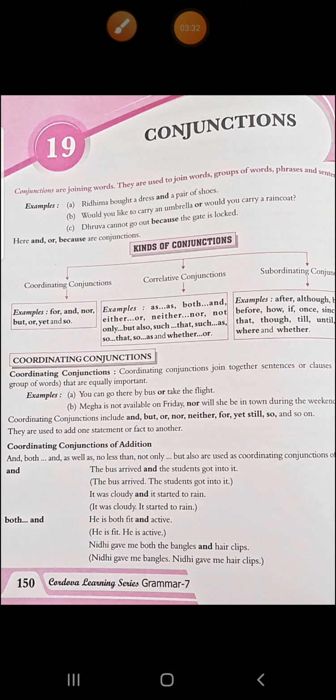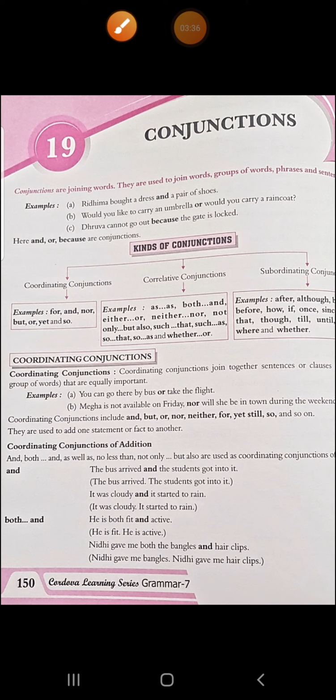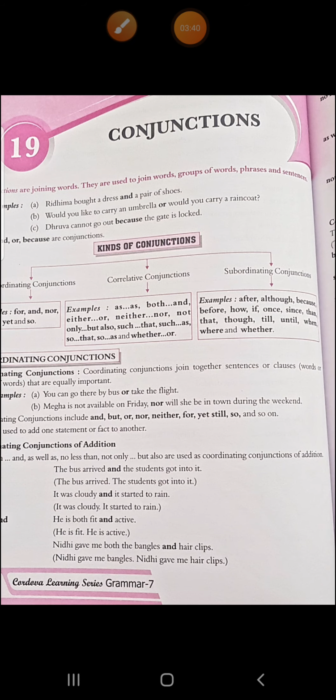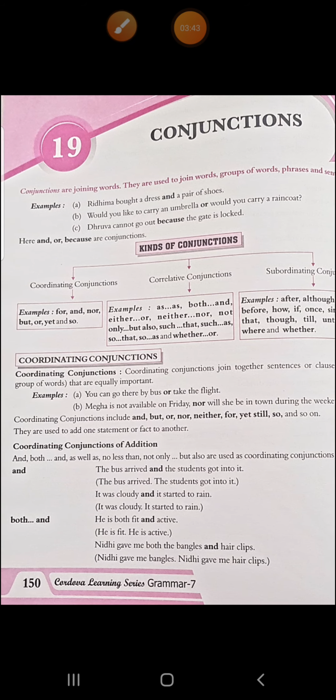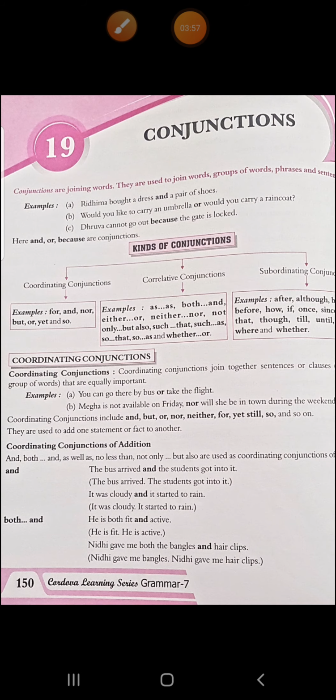Now see coordinating conjunctions of addition. And, both, and, as well as, no less, not only, but also are also used as coordinating conjunctions of addition. See how it is used. The bus arrived and the student got in. So you can see how these are added by removing this full stop. You can see in the second one that is given in bracket how it is used: and is used to remove the full stop and it is added together.